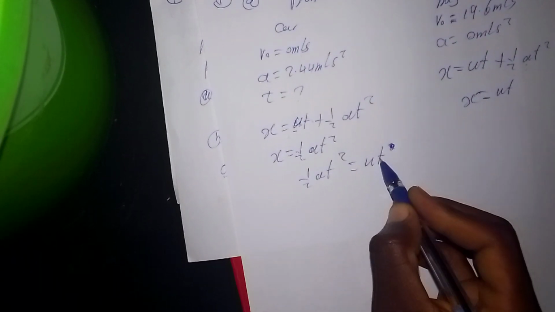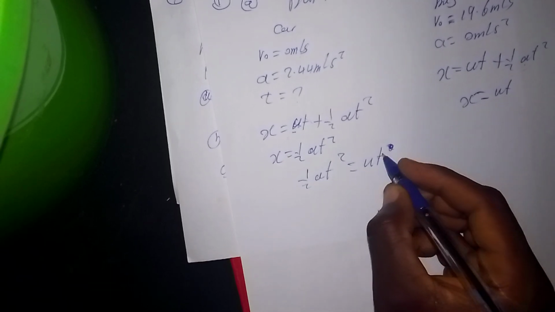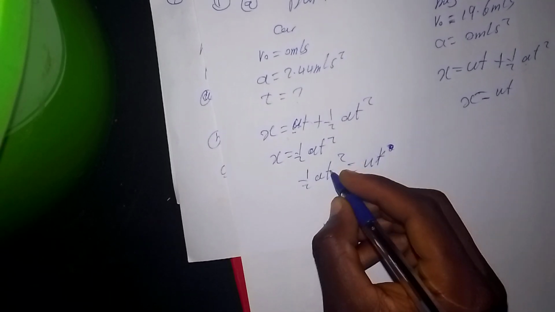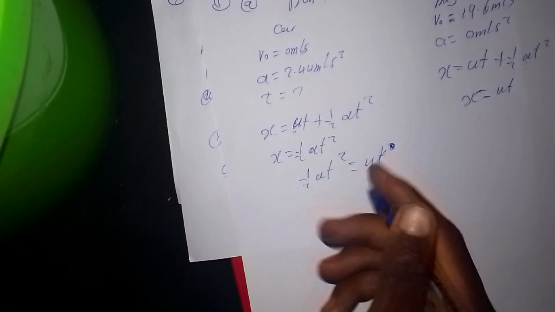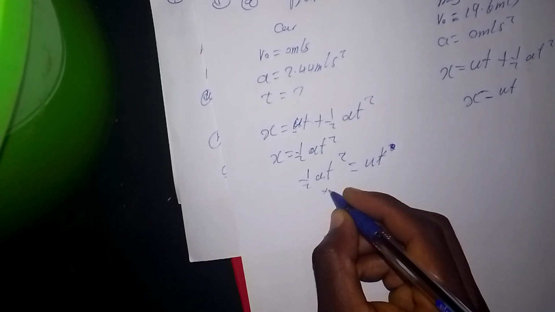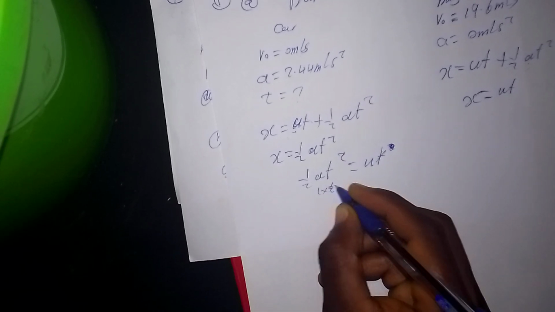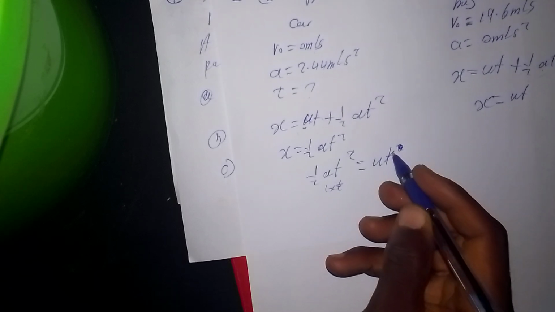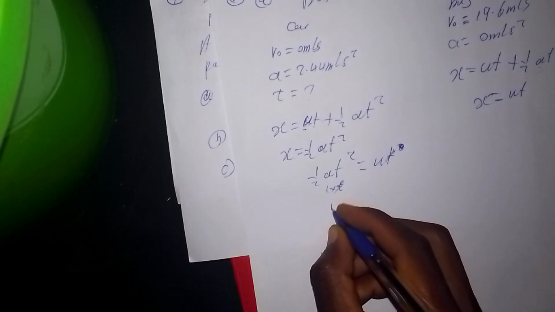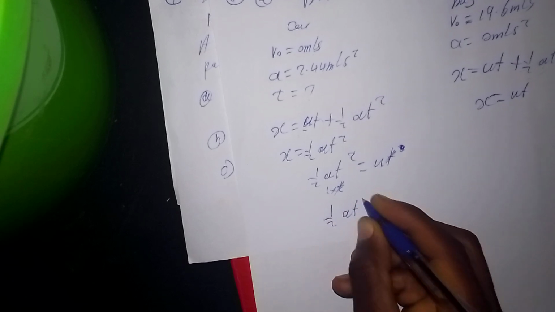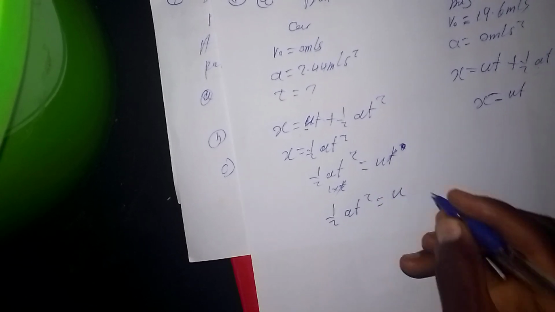So this time is common. It's like we have time times time here. So when we cancel t, this t here and one t here will be cancelled, so we remain with t squared is equal to this.